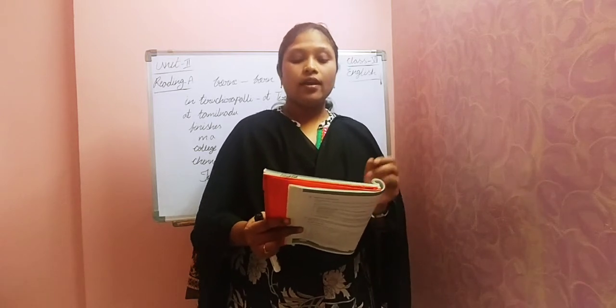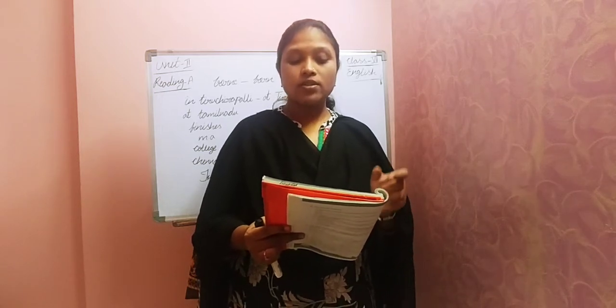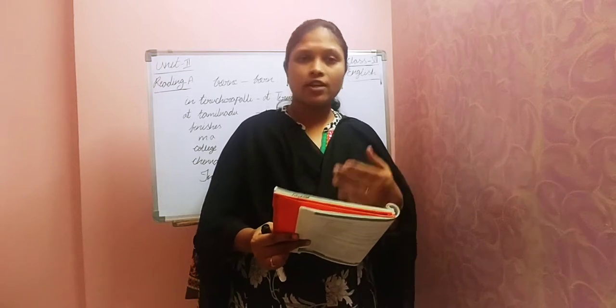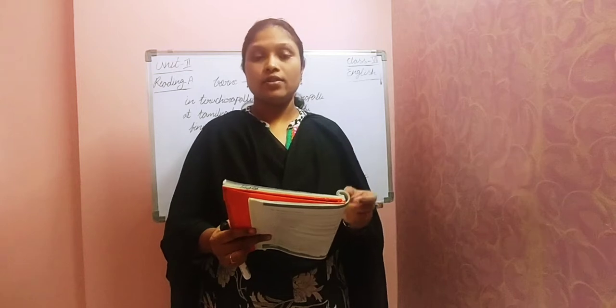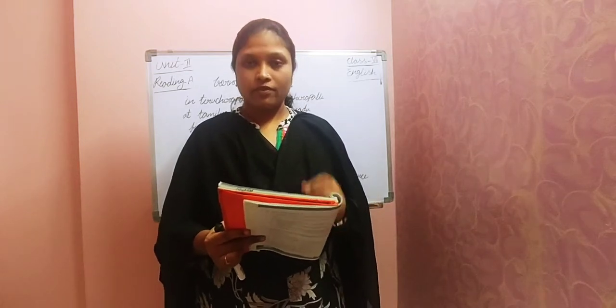So we can write like this. J.C. Bose is a famous Indian scientist. J.C. Bose is a famous, popular, well-known, prominent. We can use anything. So J.C. Bose is a popular Indian scientist. Full stop. He was born on 30th 9, 1858. Full stop.